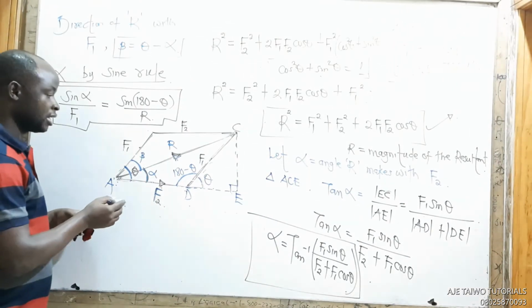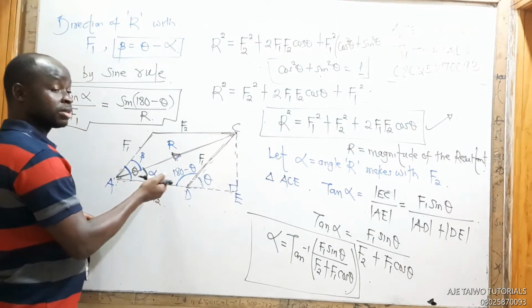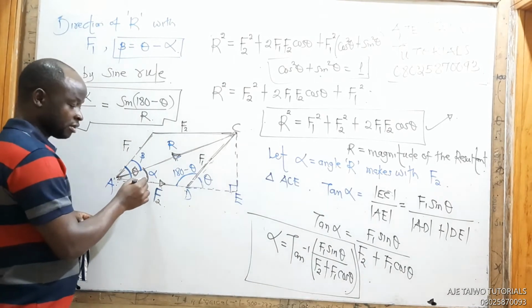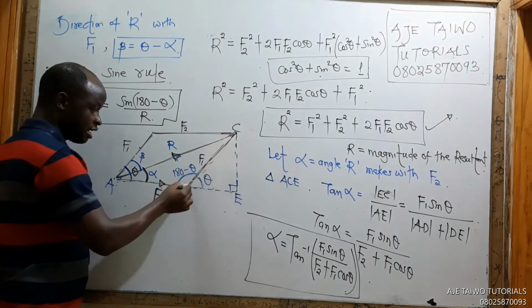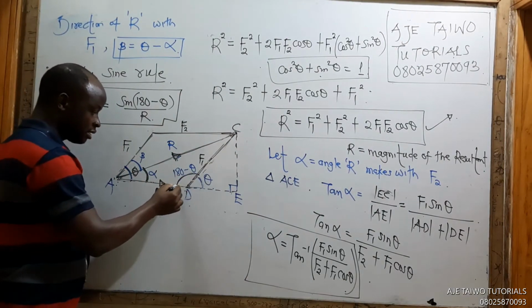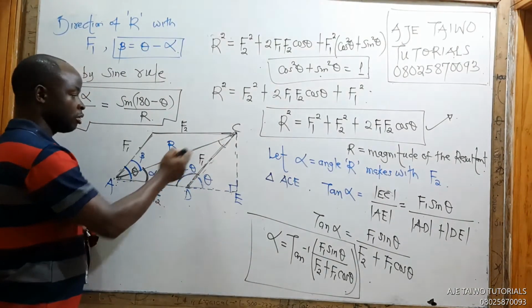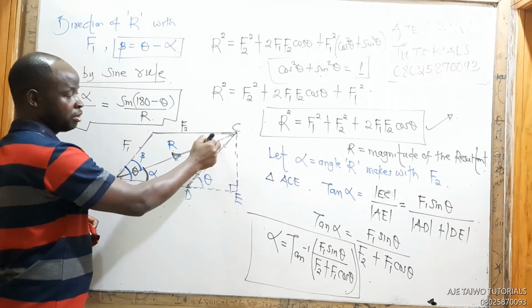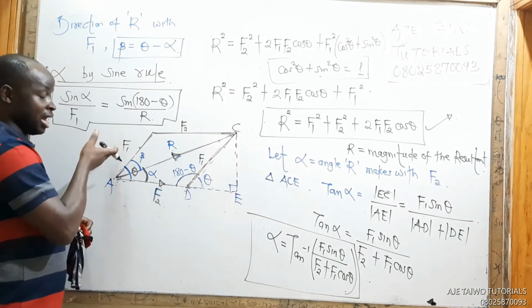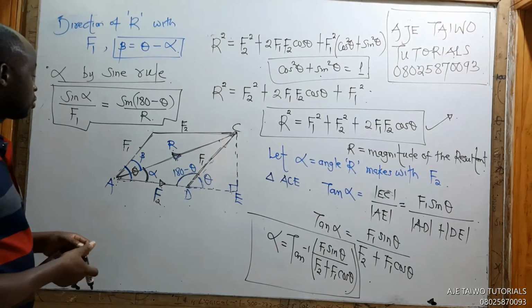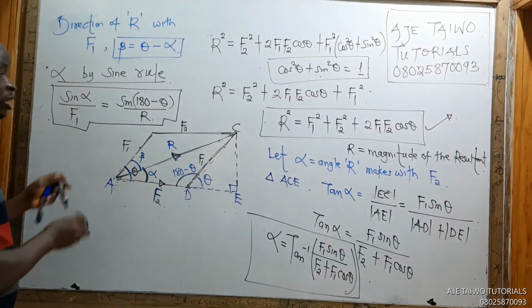You can get alpha using this whole triangle, with the sine rule. What I'm looking for is this alpha. So sine alpha over the side that faces it, F1, equals sine of this over the side that faces here, R. Of course, you can also use sine of this over this, but we don't know this, so you just ignore it. You can look at the diagram, there is a parallelogram, you can know it. So sine alpha over F1 equals sine of this over R. That's how to get alpha, all the ways you can get alpha.